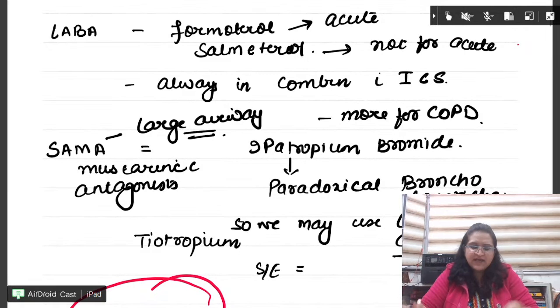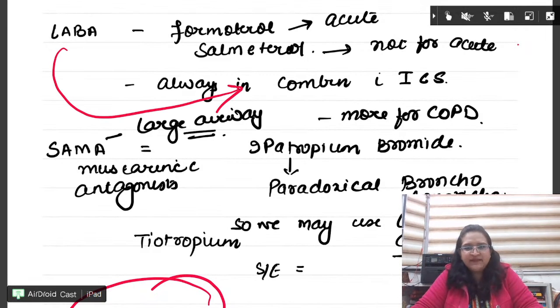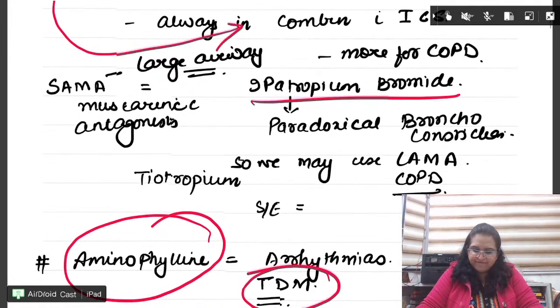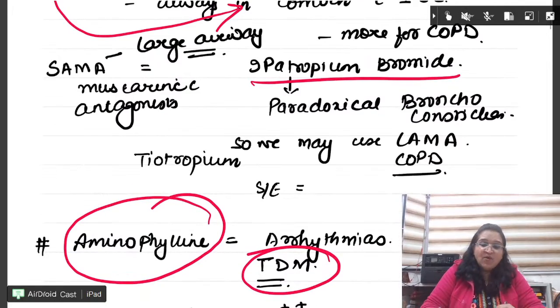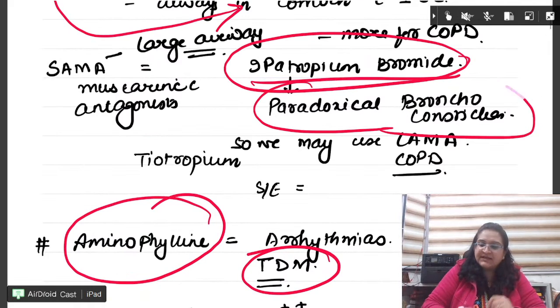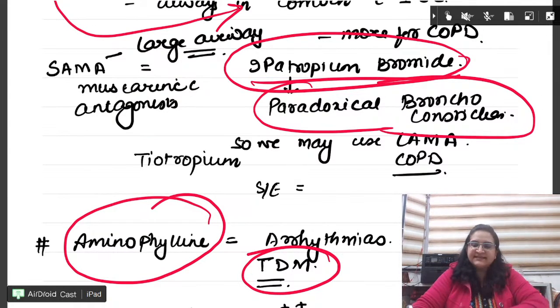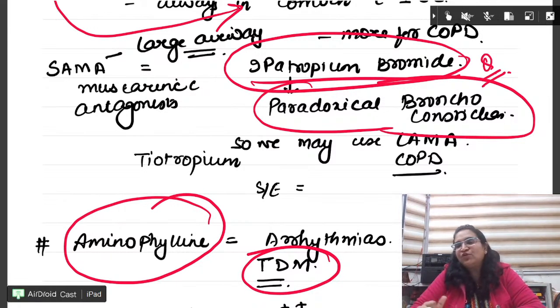This we have finished. LABA we have finished. It is always in combination with the inhalational corticosteroids. Ipratropium bromide we have done. Okay. One more question, repeat question. Which of the following drugs causes paradoxical bronchoconstriction? So that is why also ipratropium is not used in asthmatic cases, as you know, as soon as the SABAs are used or corticosteroids are used. Fine. Okay. So that paradoxical bronchoconstriction is ipratropium bromide.